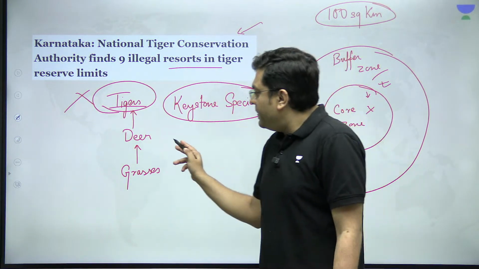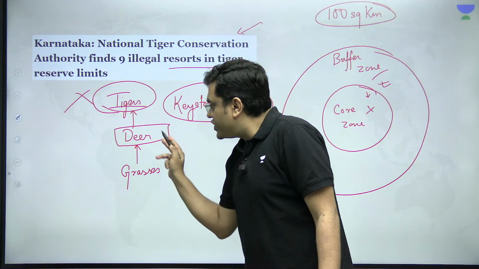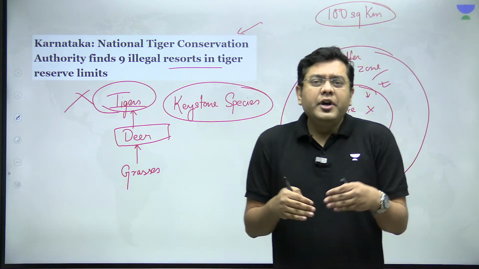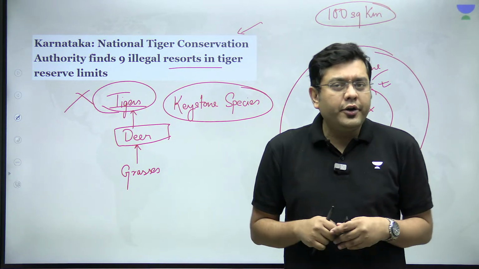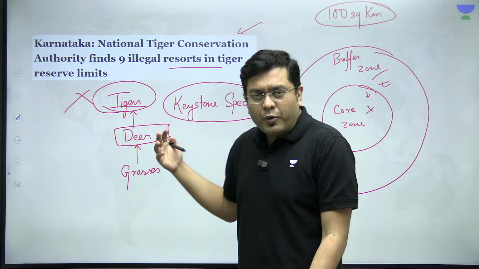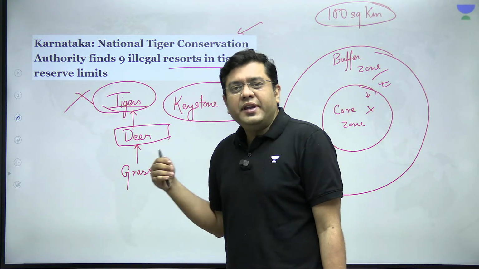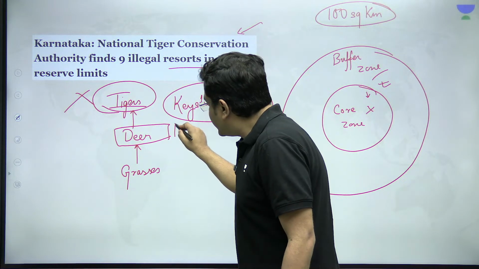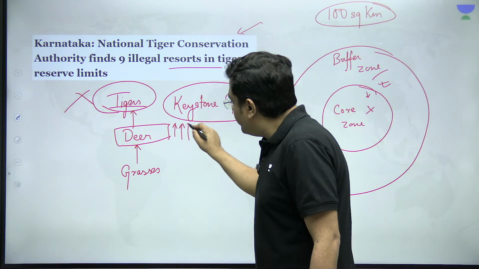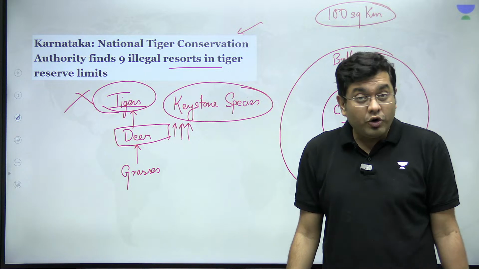Then what will happen? The deer population will have no natural check and balance to keep their population in control. So this deer population will experience a kind of population explosion. Their numbers will start rising because there is no apex predator which will feed on them.